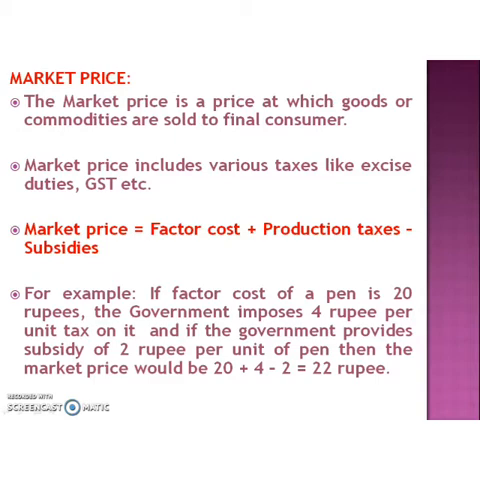For example, if the factor cost of a pen is 20 rupees, the government imposes a tax of 4 rupees per unit, and also the government provides a subsidy of 2 rupees per unit of pen, then the market price would be 20 plus 4 minus 2, that is 22 rupees is the market price of that pen.